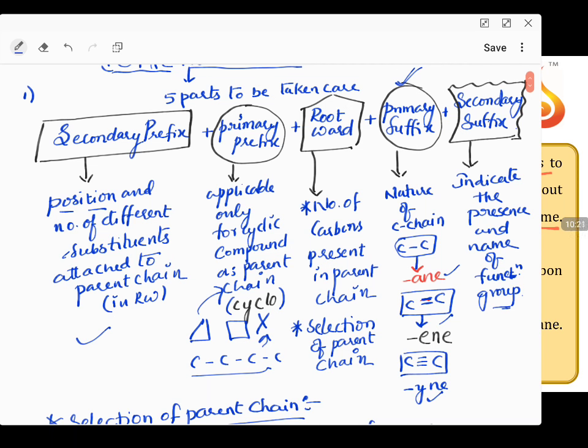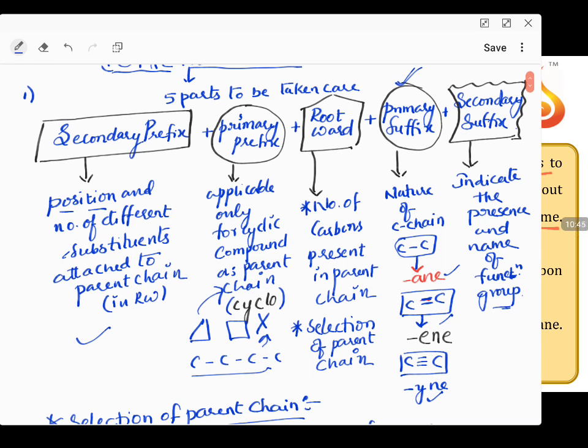But remember, all these four parts have no independent existence until a parent chain is fixed. This is something like, you have no existence until a parent exists. Your parent will give you the address. Your parent is your address. Biological address is your parent. Your name is given by him. You are address.